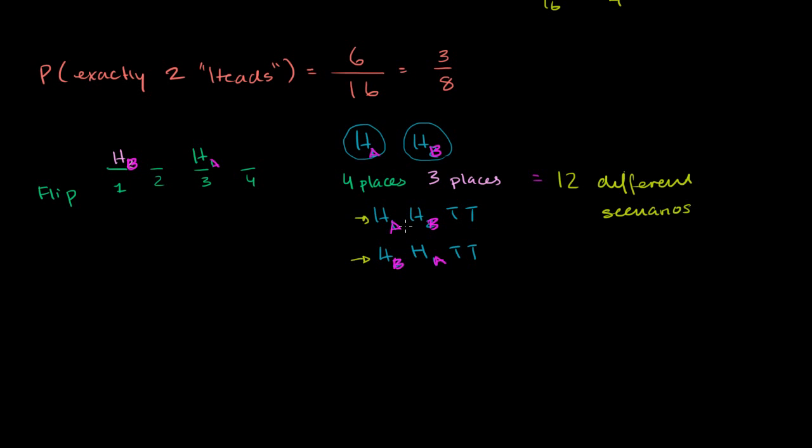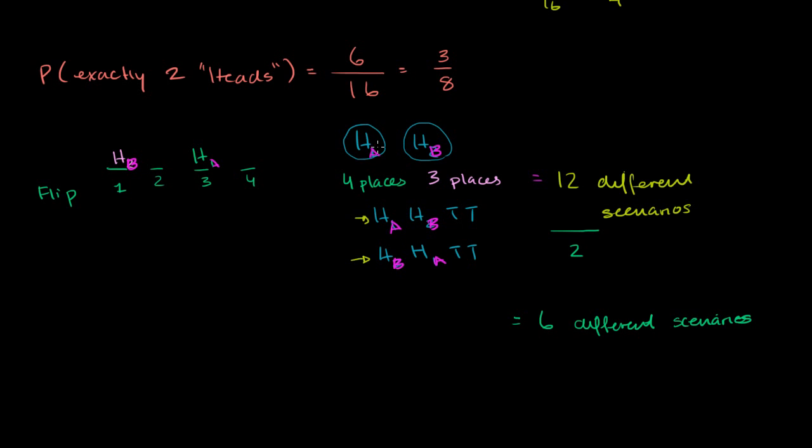But we don't. We're actually double counting, because we can always swap these 2 heads and have the exact same outcome. So what you want to do is actually divide it by 2. So you want to divide it by all of the different ways that you can swap 2 different things. If we had 3 heads here, you would think about all of the different ways that you could swap 3 different things. If we had 4 heads here, it would be all of the different ways you could swap 4 different things. So there's 12 different scenarios if you couldn't swap them, but you want to divide it by all of the different ways that you can swap 2 things. So 12 divided by 2 is equal to 6 fundamentally different scenarios, considering that you can swap them.